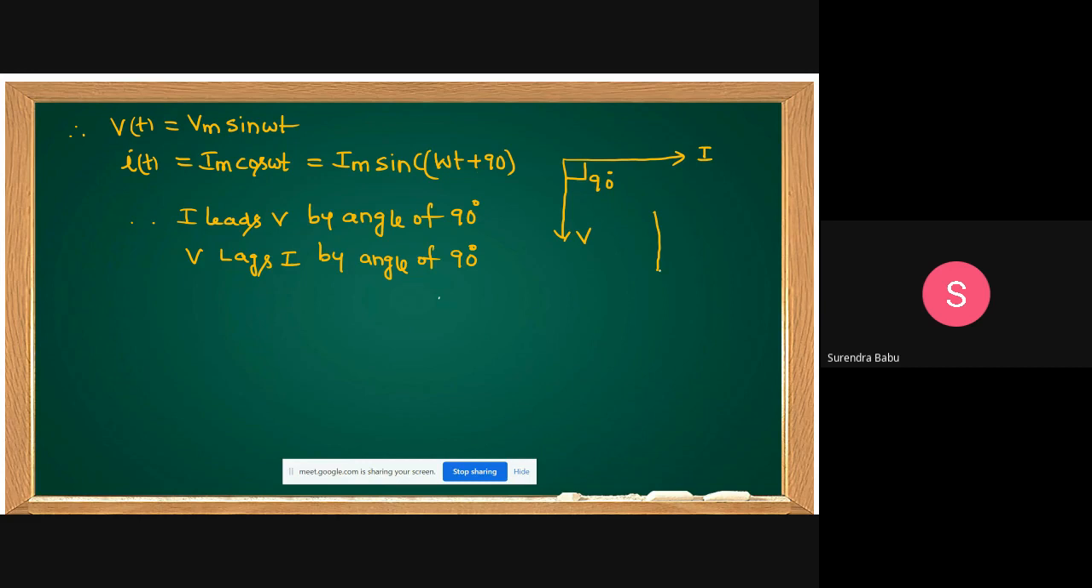Or you can also draw it like this. Always vector rotation is anti-clockwise, students, counterclockwise. i leads V. This is V, this is i, this is 90 degrees. This is also correct. You can represent it in any fashion; both representations are correct, because vector rotation is always anticlockwise. First here is the current, next the voltage. That's why i leads V.